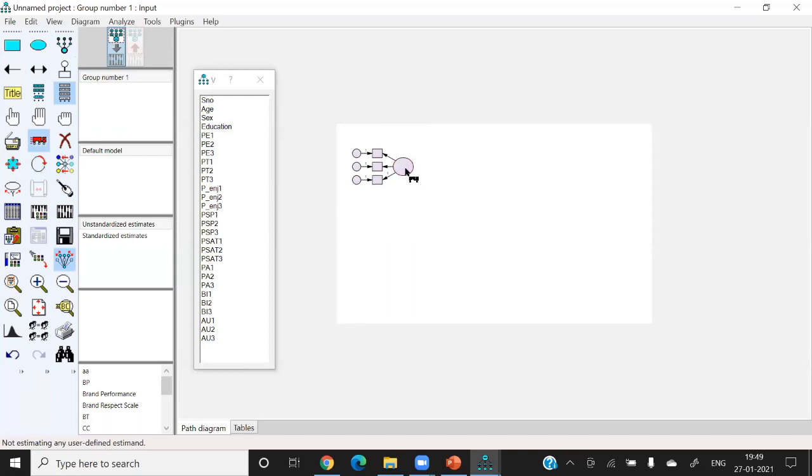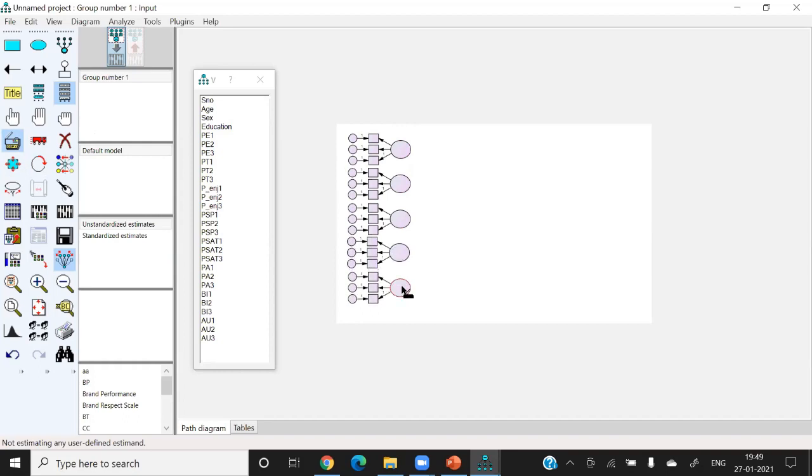Okay, now I can copy it. So after making the one construct, you can copy other construct from here. This is A5, and how many constructs do I have? 1, 2, 3, 4, 5, 6. 6 independent. One, two, three, four, 5, and 6. Then we are having one mediating and one dependent. So these are the different constructs we are going to use.